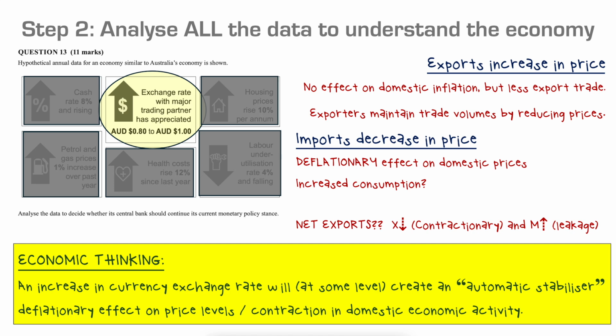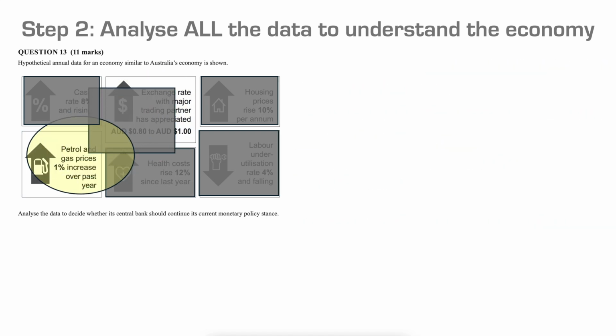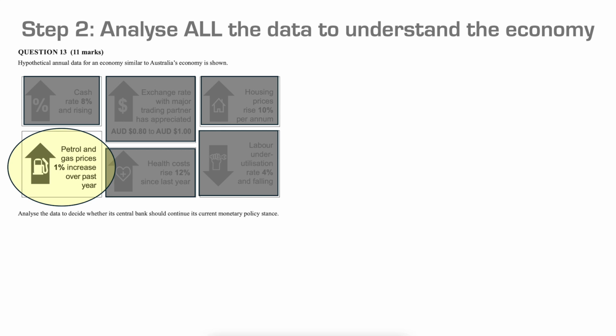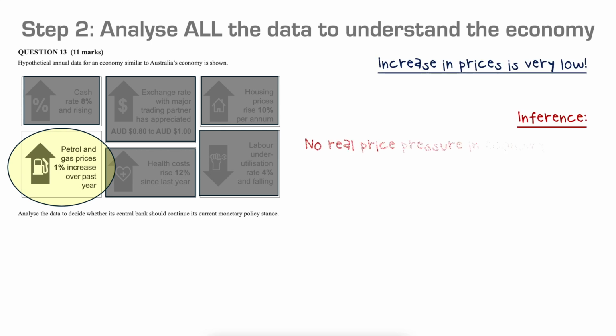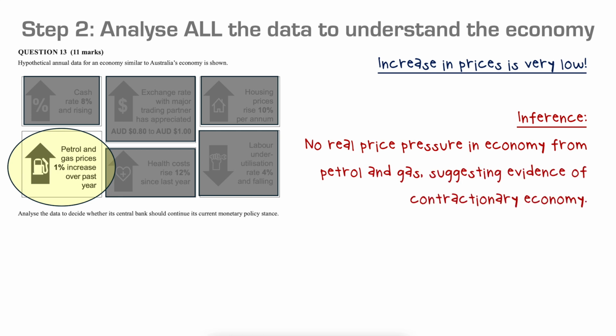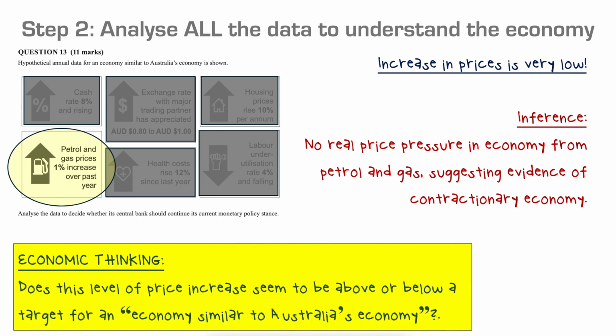But what we're seeing now is some data that suggests that there are some contractionary pressures in the economy. Not everything is expansionary or inflationary pressure. And finally, our final data set to look at here, petrol and gas prices, 1% increase over the past year. This increase in prices is quite low. So there's really not any real price pressure in the economy from petrol and gas, and this could suggest evidence of a contractionary economy.